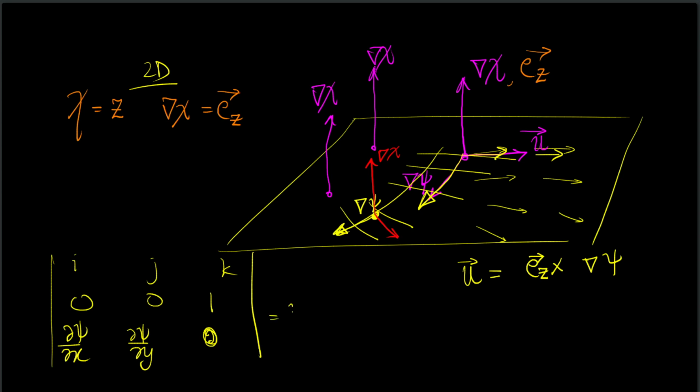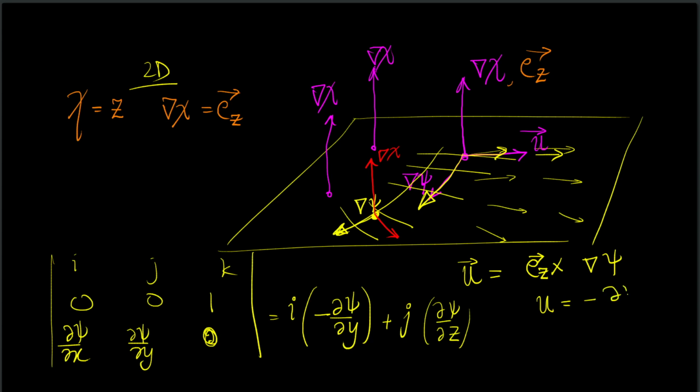So what is the i component? It will be minus del psi del y. What will be the j component? It will be del psi del x, and there will be no k component. So I can effectively write the u velocity as minus del psi del y and the v velocity as del psi del x.